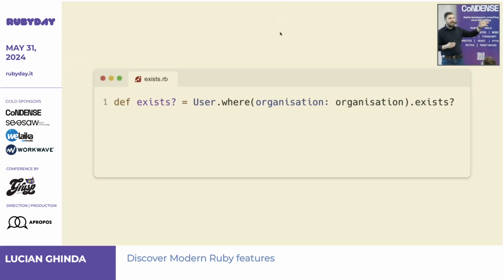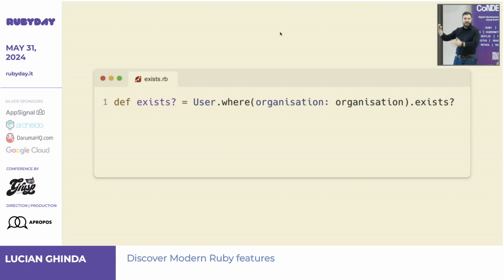You have the def keyword and then the name, and it might have some parameters, and the equal sign, and then the body. Here it's one line, but endless method is not about being one line. I will show you some examples before that.